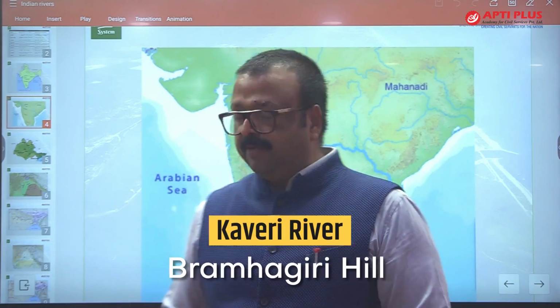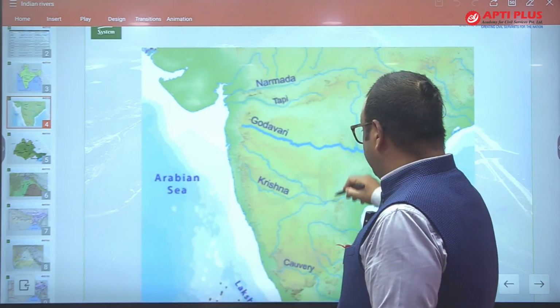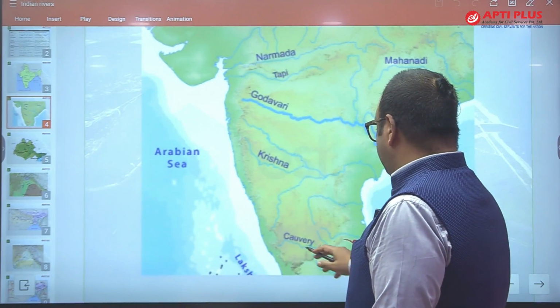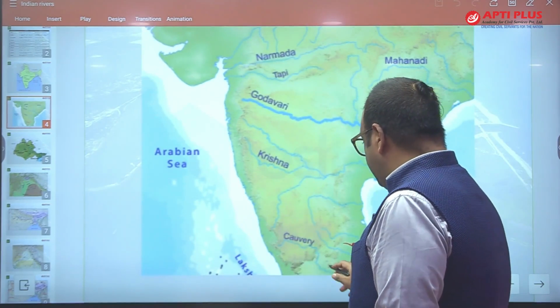Fine, and the next is Kaveri. So if you see Kaveri, Kaveri is coming from Brahmagiri hill, and this is Upper Kaveri and Lower Kaveri.